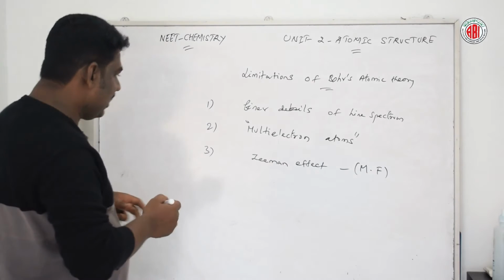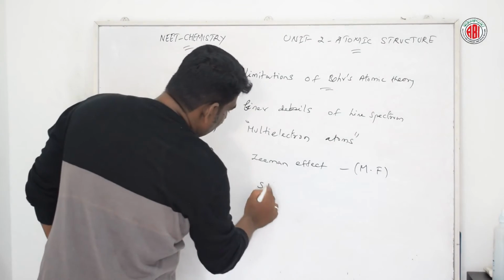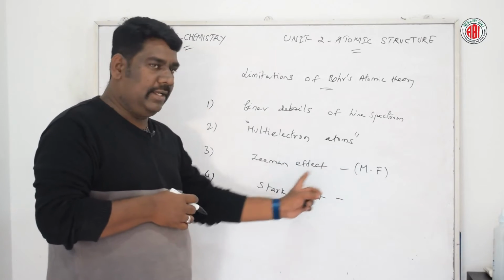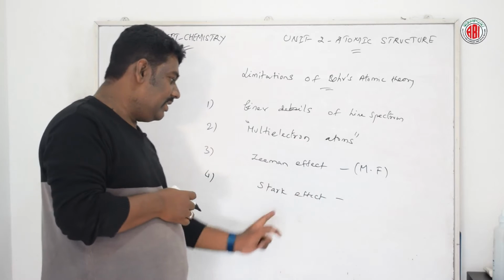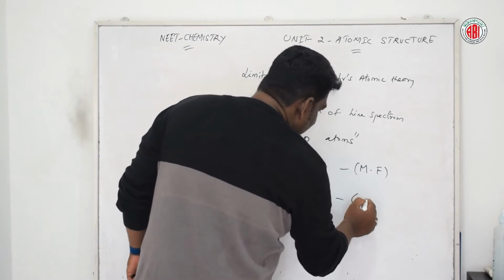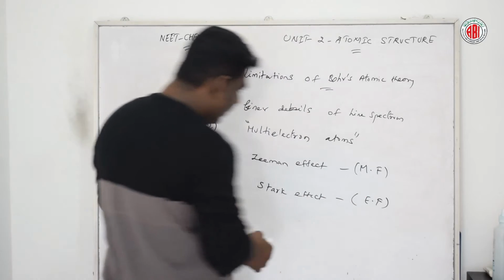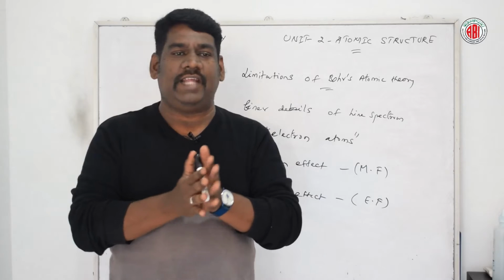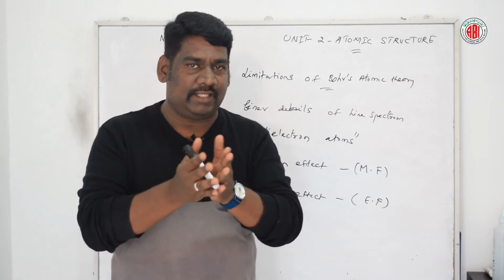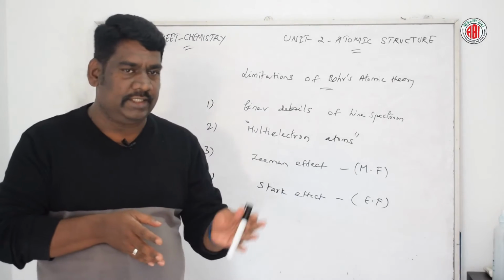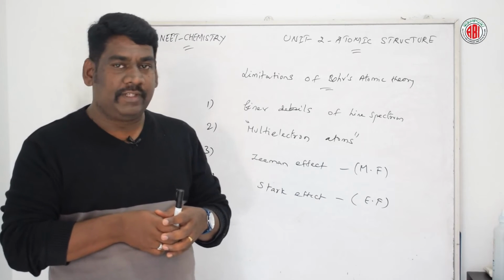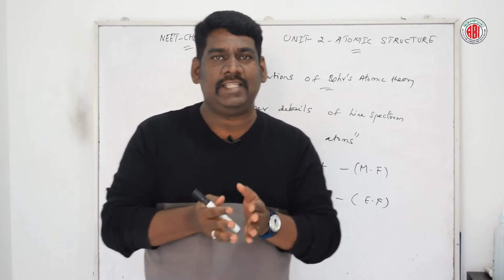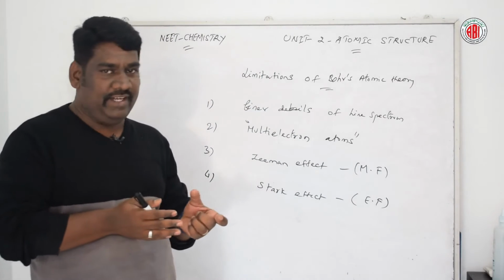Next, talking about the Stark effect. The Zeeman effect is related to the magnetic field. The Stark effect is related to what? Electric field. Bohr's theory also could not explain the effect of an electric field on the spectra of atoms or ions. It is observed when an atom emitting radiation is placed in a strong electric field.